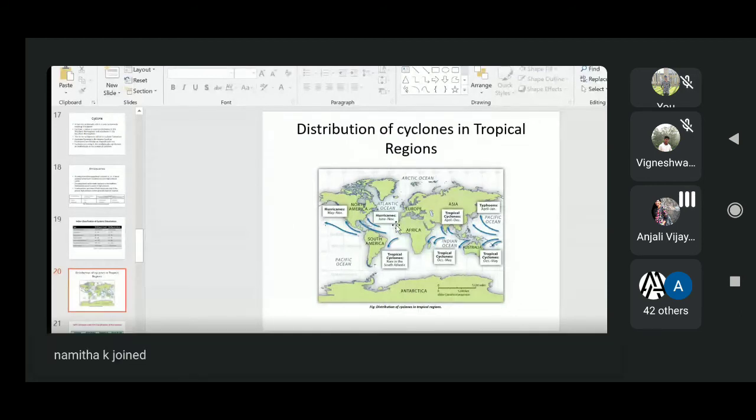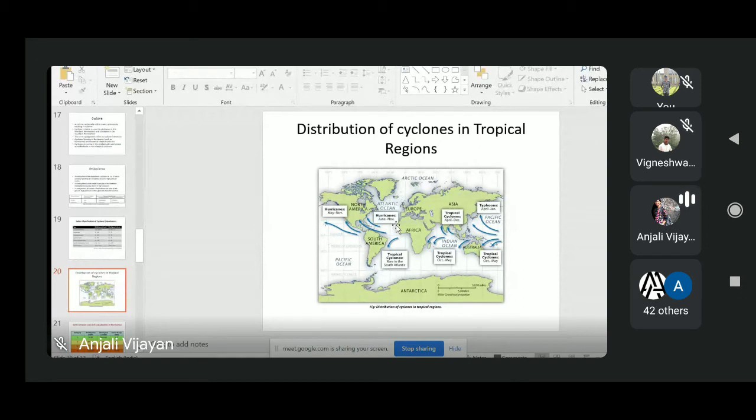And if the tropical cyclones are happening in the Southwest Pacific Ocean or the Southeastern Indian Ocean, that means mainly the Indian Ocean area, see here, then we will call it a tropical cyclone. And if it is in the northern Indian Ocean, then we will call it a severe cyclonic storm.